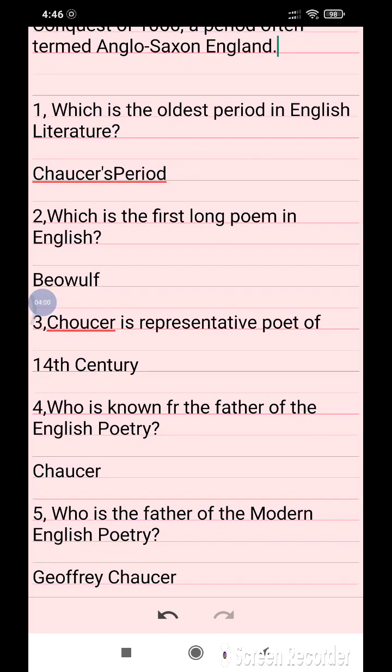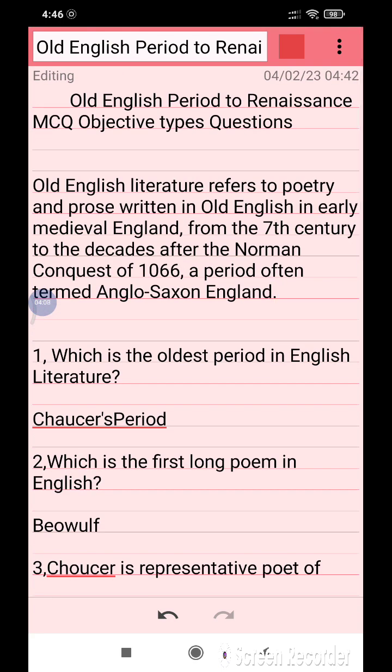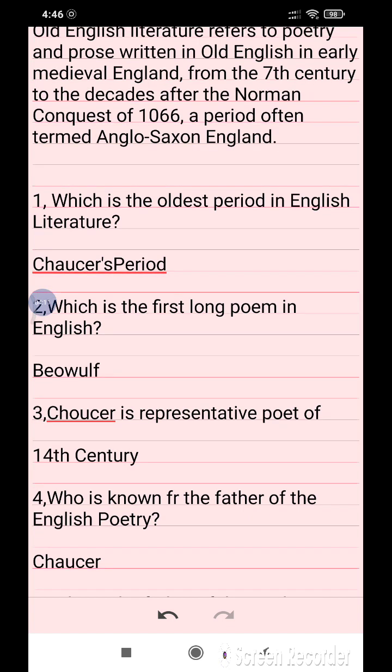So these are the most important points related to the Old English period to the Renaissance, and these are the most important questions which have been repeated. You have to remember all the questions very well because they are always repeated in your exams.